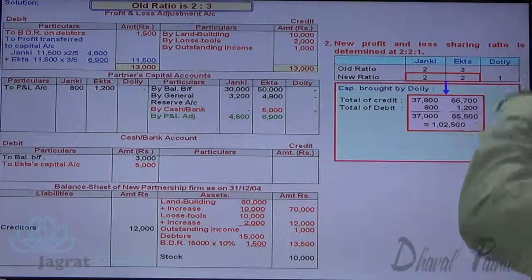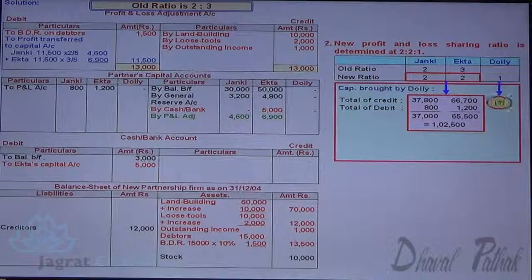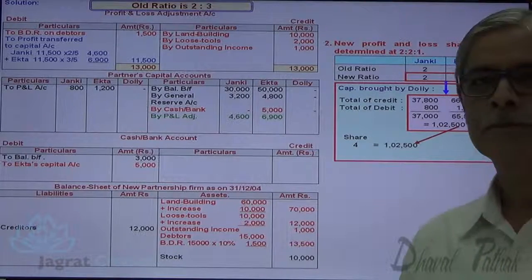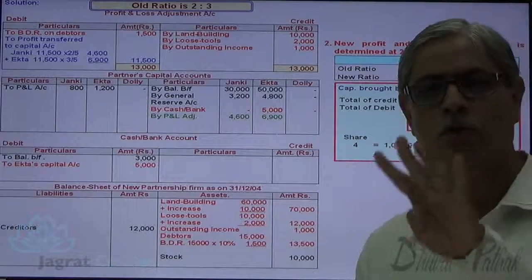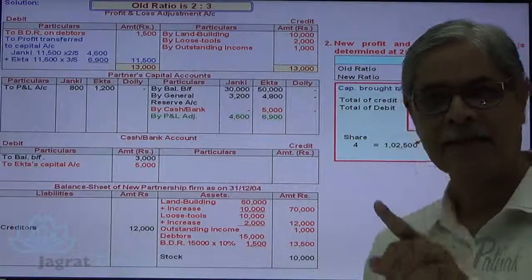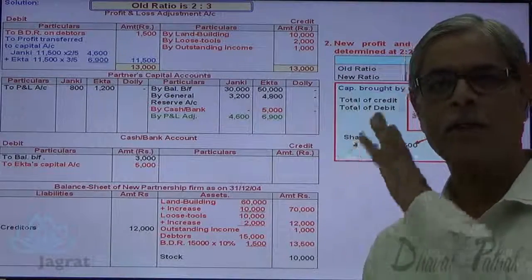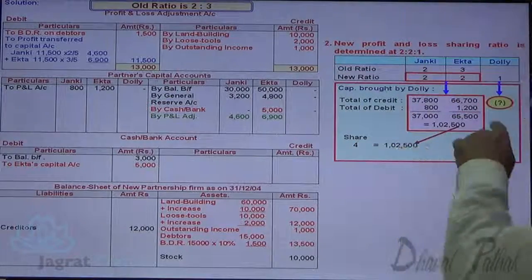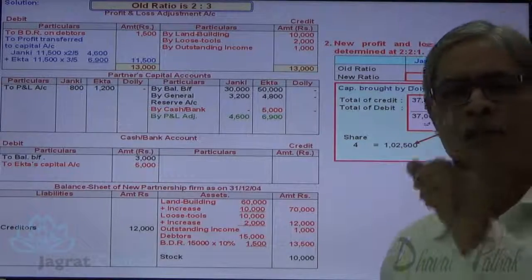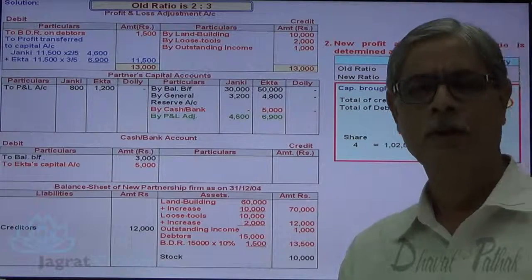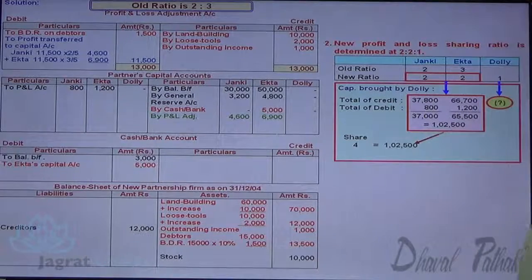Now I want to find out the capital to be contributed by Dolly. If 4 is the total share in profit of Janki and Ekta, then total capital contributed by Janki and Ekta is 1,02,500. How much capital is Dolly required to contribute if she gets 1 share in profit?